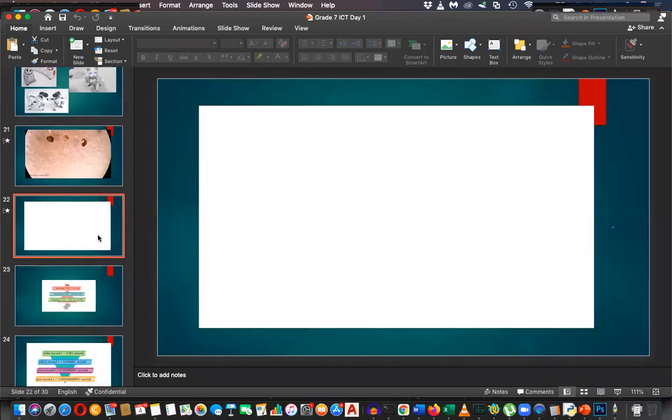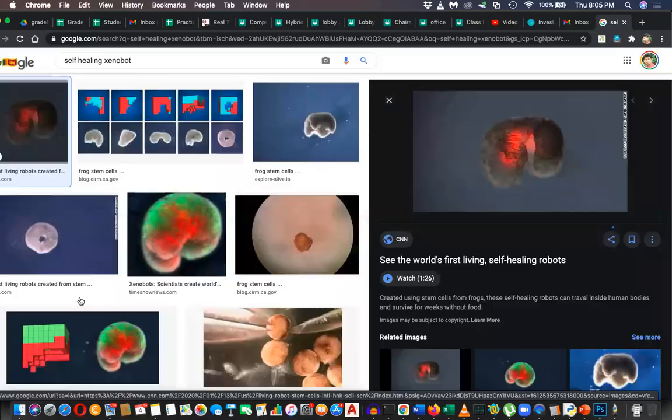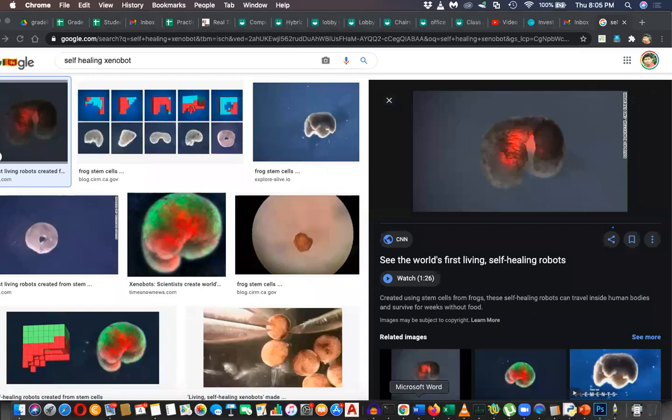Okay, then the next topic that we have to discuss is speed measurements and capacity measurements. Please write down the heading in your book.